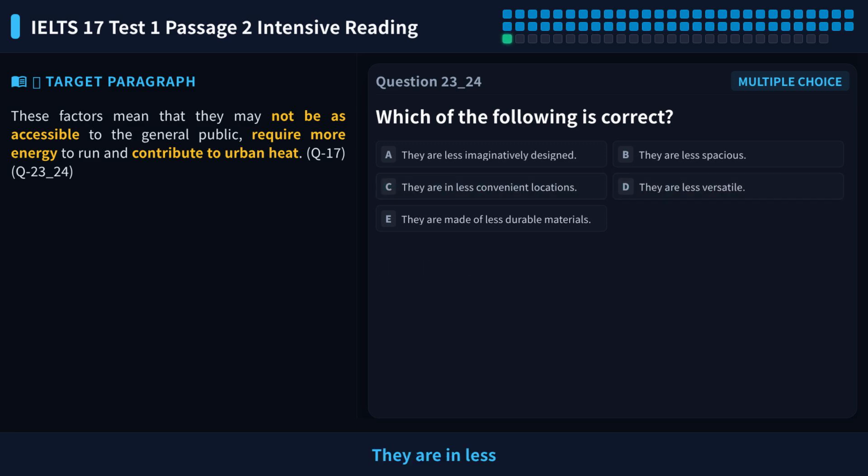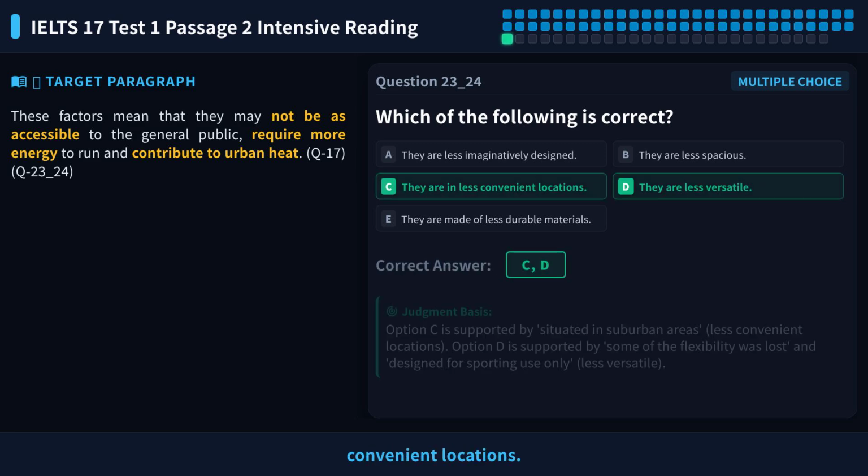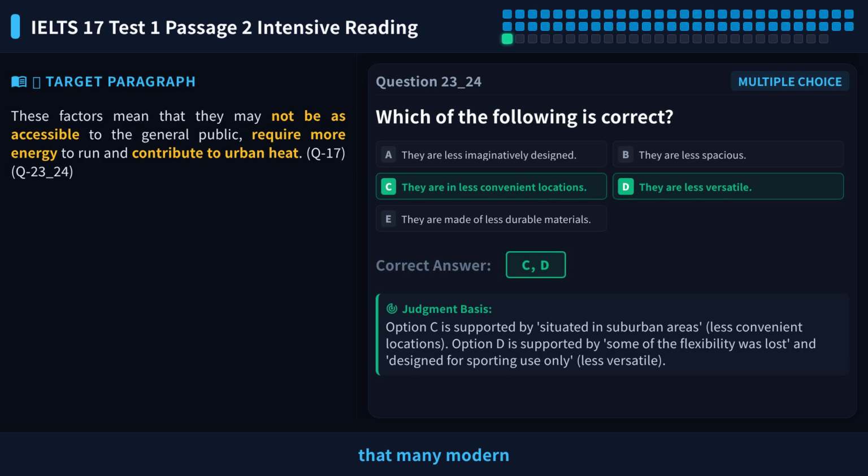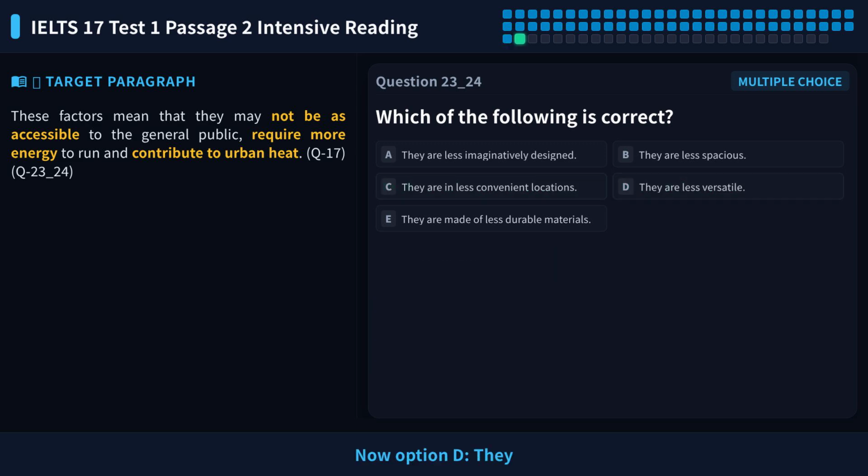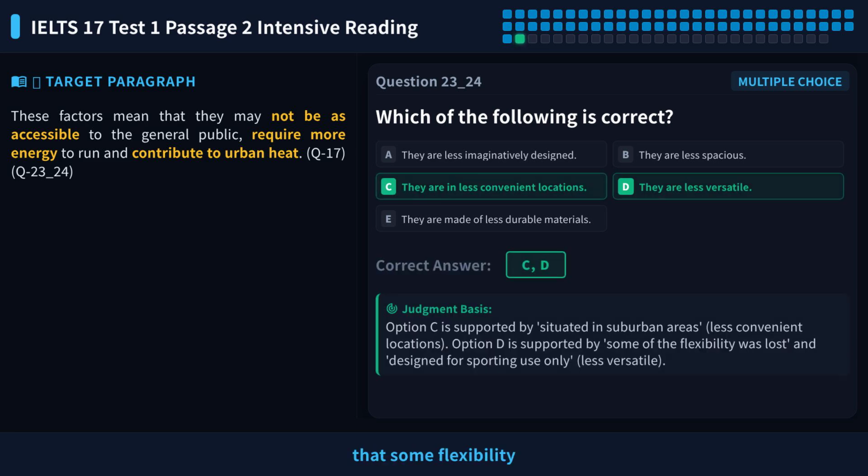Next, option C, they are in less convenient locations. The text mentions that many modern stadiums are built in suburbs, which means less convenient locations. This matches the text, so C is a candidate correct answer. Now option D, they are less versatile. The text mentions that some flexibility is lost and stadiums are only used for sports, which means fewer functions. This matches the text, so D is also a candidate correct answer.